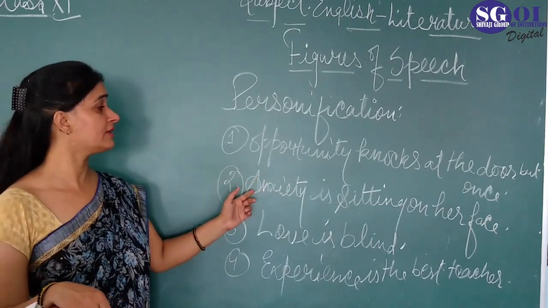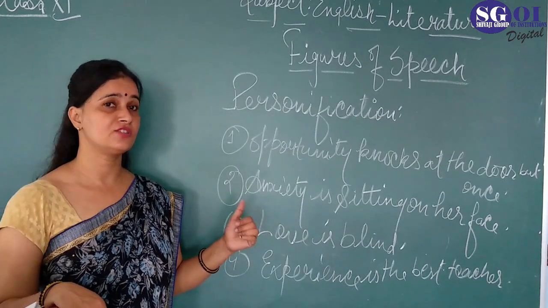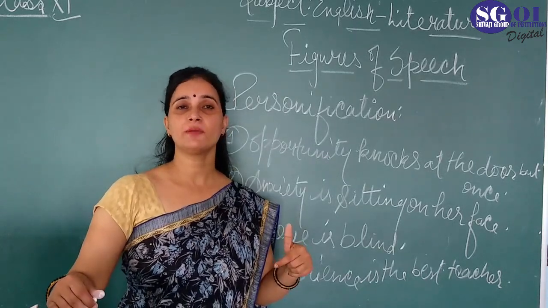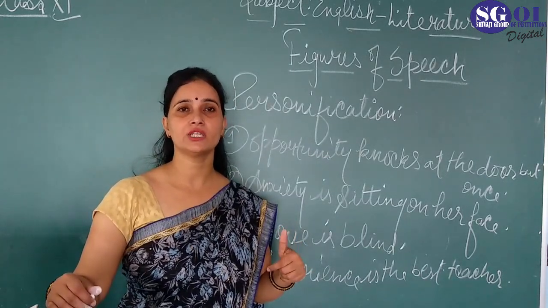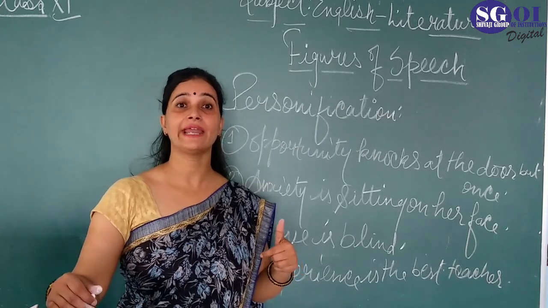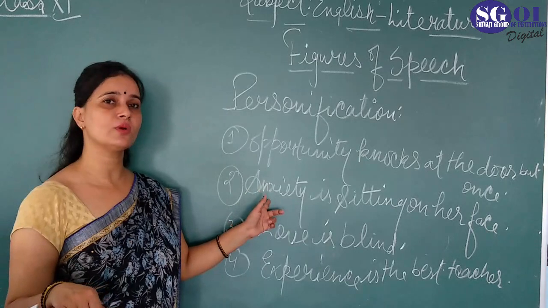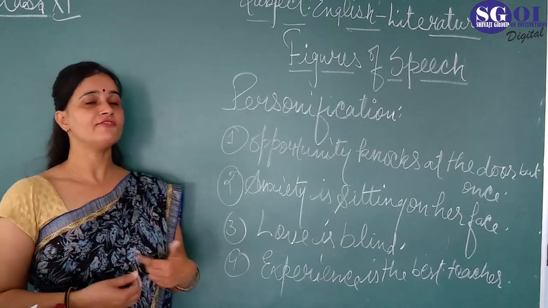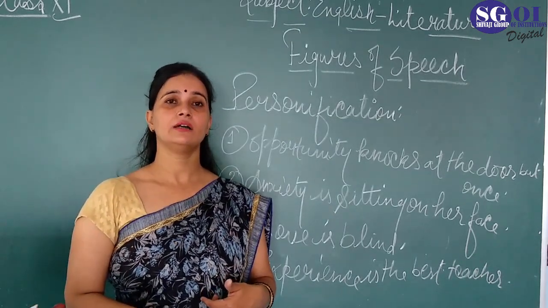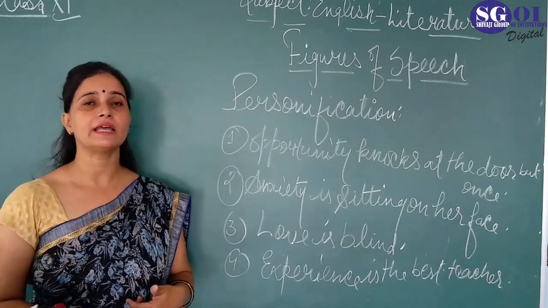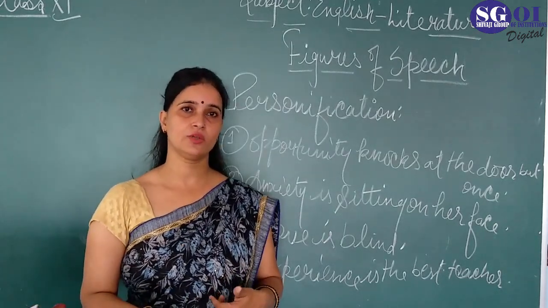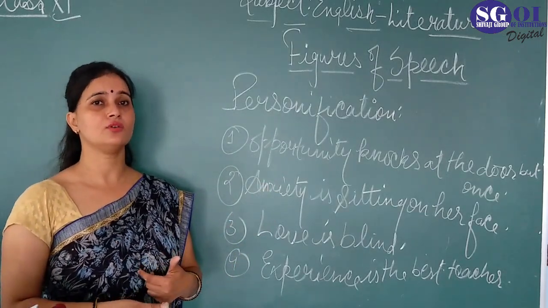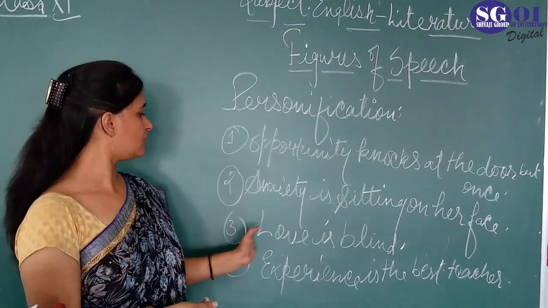Fine. The second one, anxiety is sitting on her face. Anxiety means chinta. So it's said that आपके चेहरे पे चिंता बैठी हुई है. It means you are looking worried, you are looking bothered, you are looking anxious. आप परेशान दिख रहे हो. But here anxiety is an abstract idea. Anxiety is a lifeless thing. But here the poet has used it as a living being, as if it has a personality and intelligence. Okay, so anxiety is your noun, and anxious, what is it? It's your adjective. Fine. And the third one is love is blind.